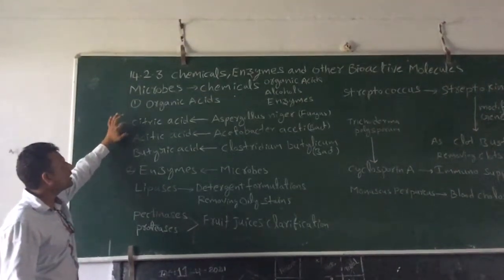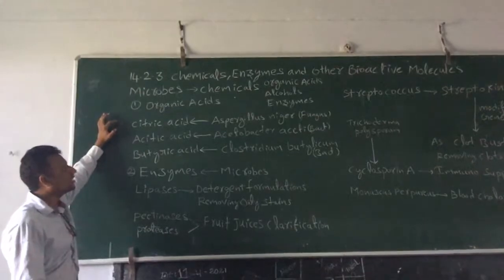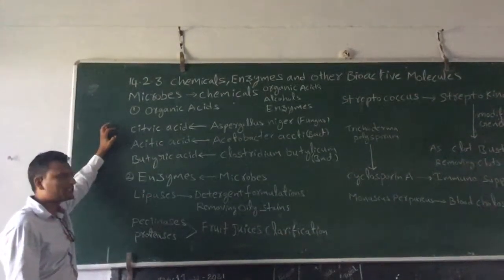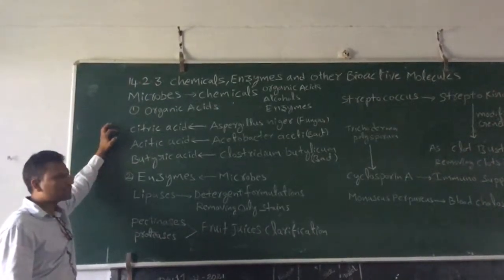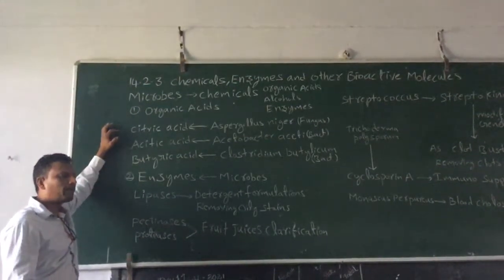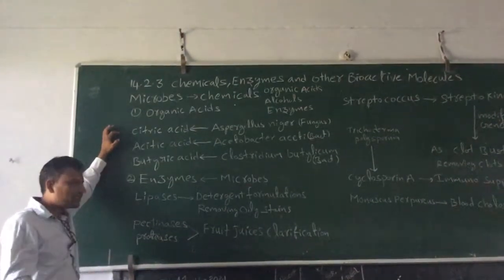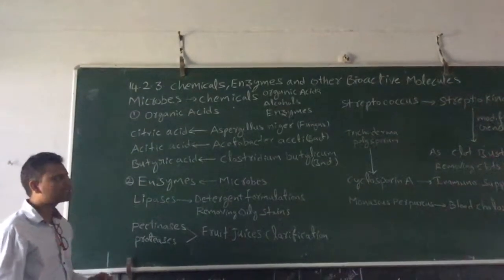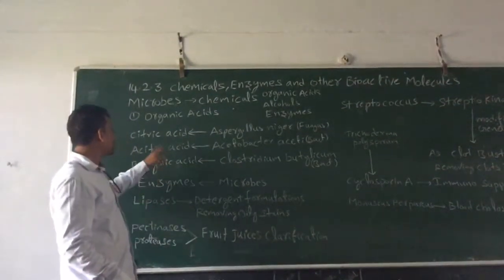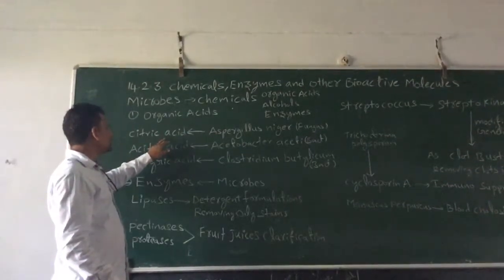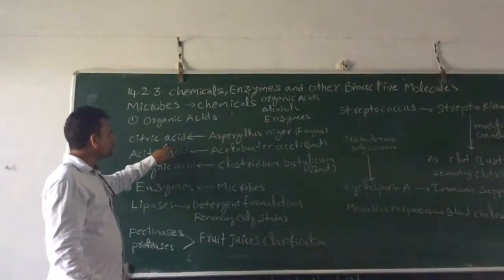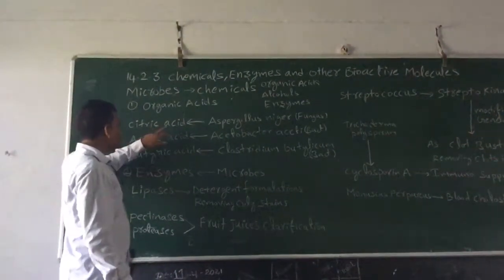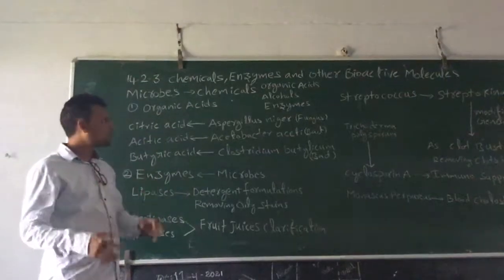The best example is citric acid. You have studied about the citric acid cycle in the respiration chapter. In respiration, what will happen? The glucose is first converted into pyruvic acid, then pyruvic acid is converted into acetyl coenzyme A. This acetyl coenzyme A then mixes with oxaloacetic acid and forms the first stable product, citric acid. So this citric acid is one of the compounds in the citric acid cycle. It comes under respiration, but it has other applications also.